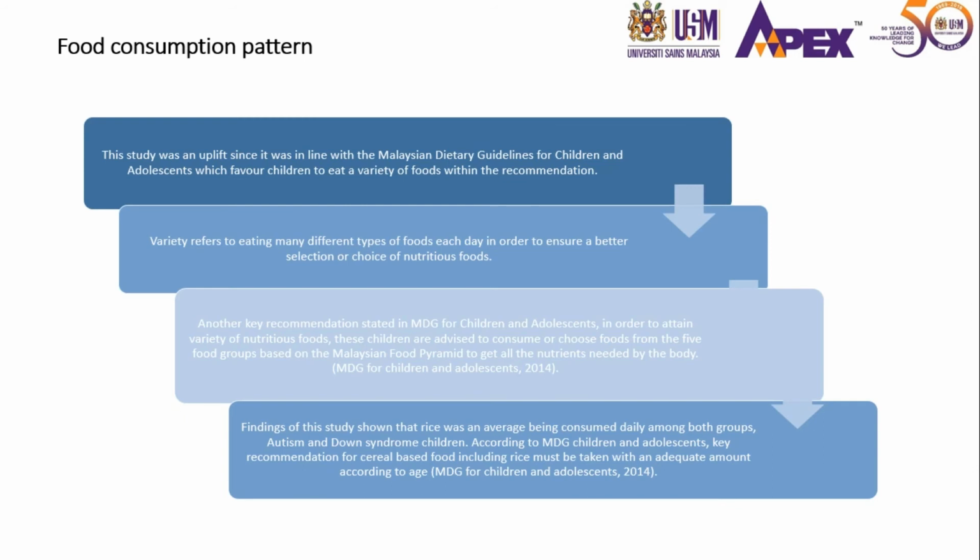This study was an uplift since it was in line with the MDG for children and adolescents, which favors children eating a variety of foods within the recommendation. Another key recommendation stated in the MDG, in order to attain a variety of nutritious food, is that these children are advised to consume or choose food from the 5 food groups. In this finding, it is shown that rice was on average consumed daily among both groups.